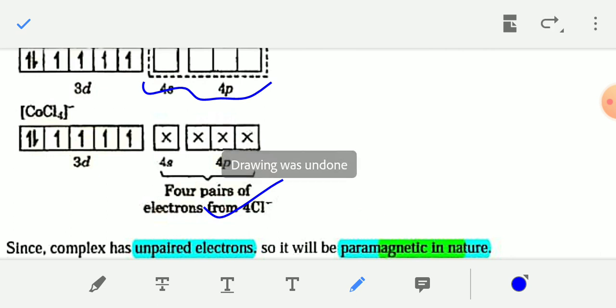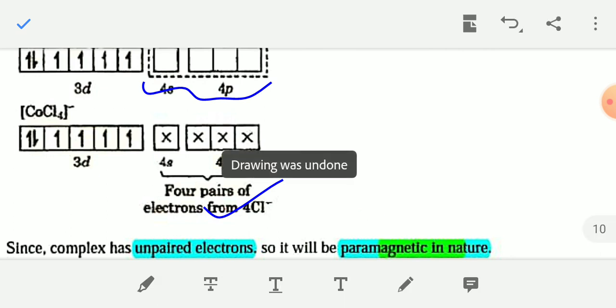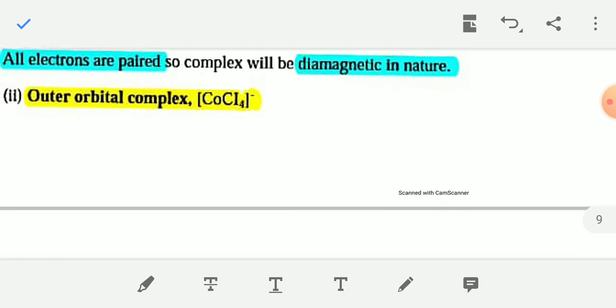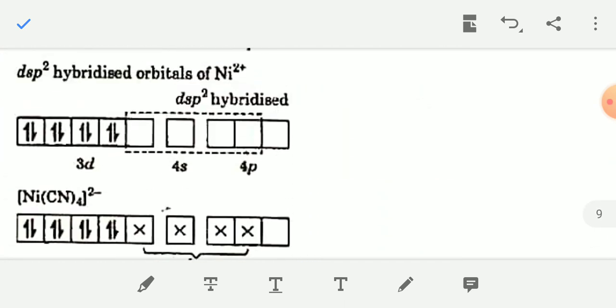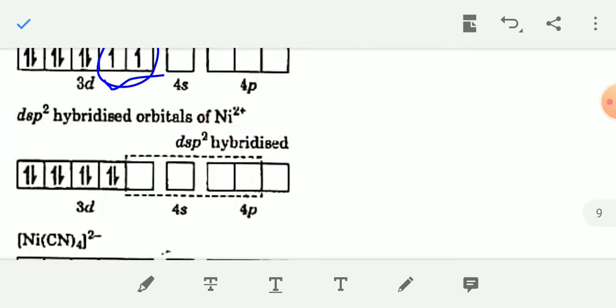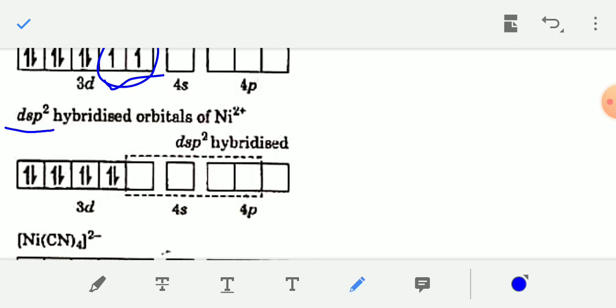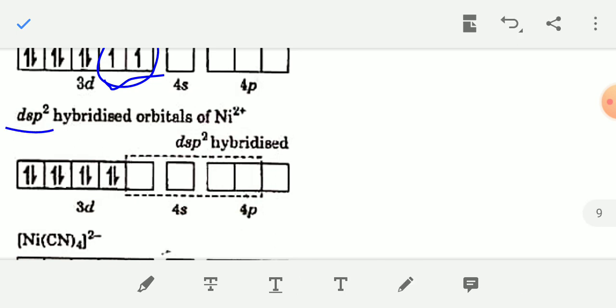sp3 hybridization means tetrahedral, and dsp2 means, in nickel tetracyanide, in this complex, hybridization is dsp2. dsp2 means square planar complex.